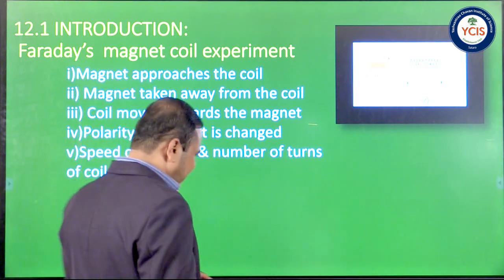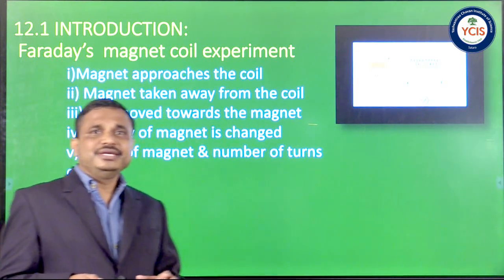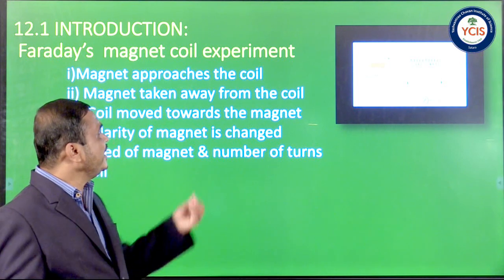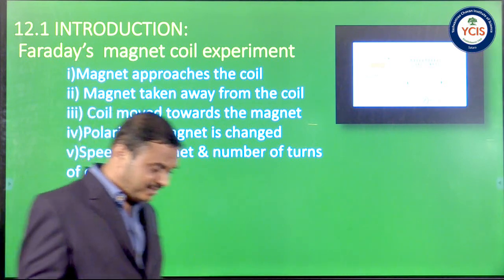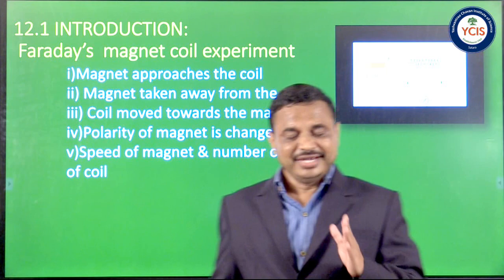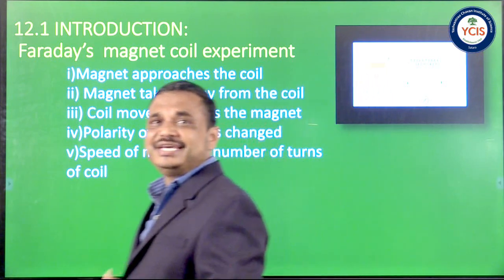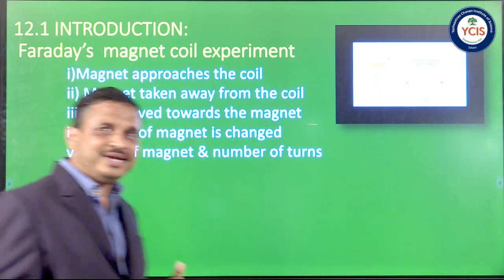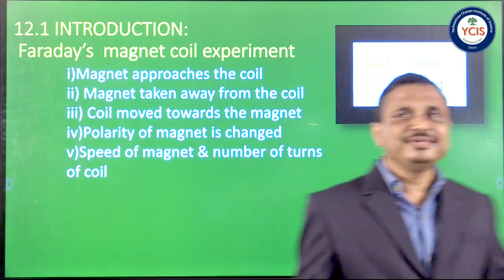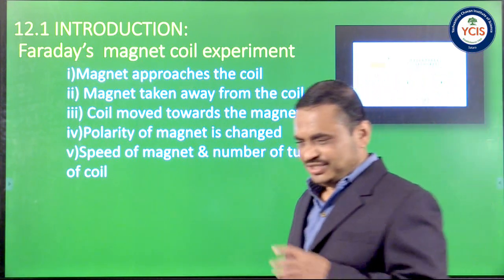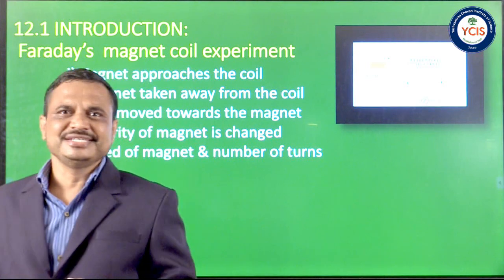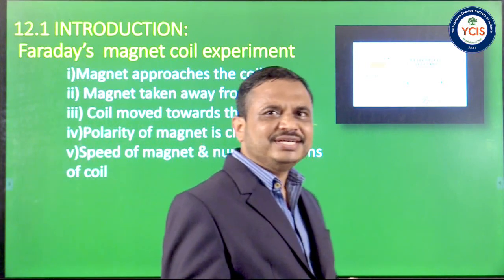Then he found that if we increase the speed of approaching and receding the magnet, the magnitude of deflection goes on increasing. He repeated the experiment by increasing the number of turns of the coil, and found that as the number of turns increases, the magnitude of deflection increases.